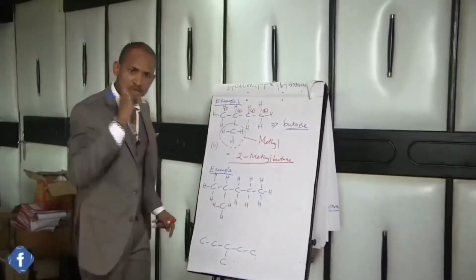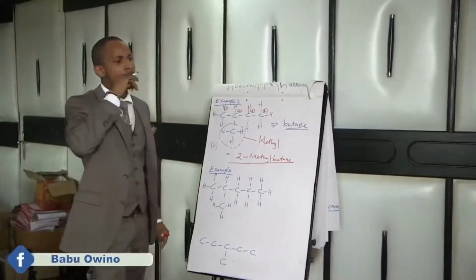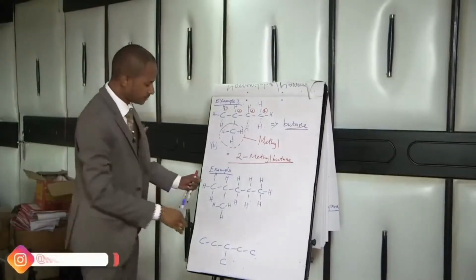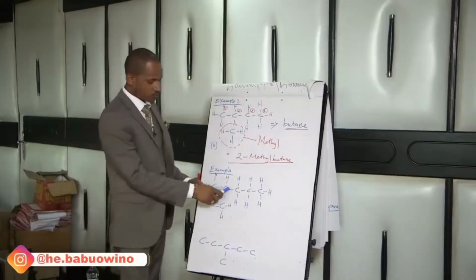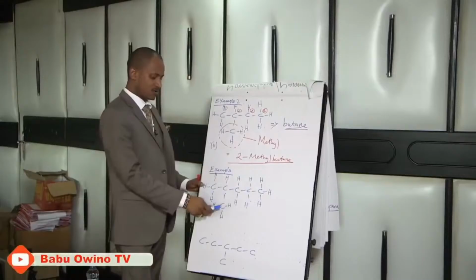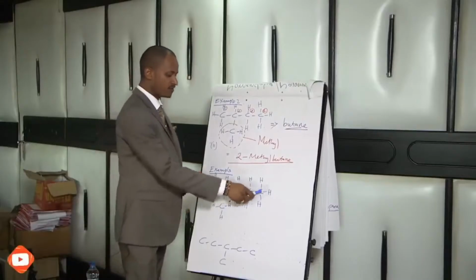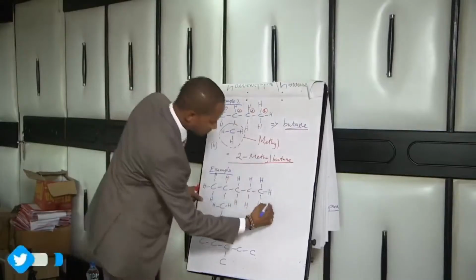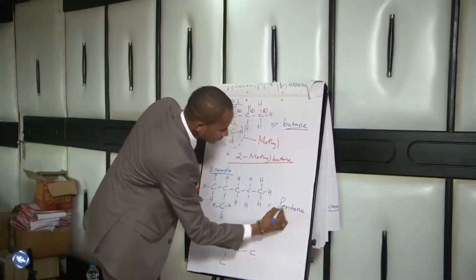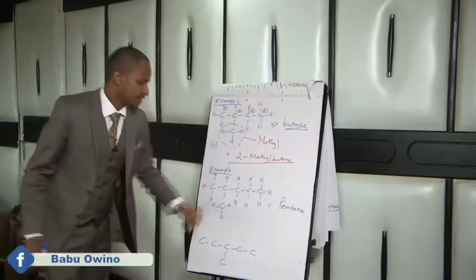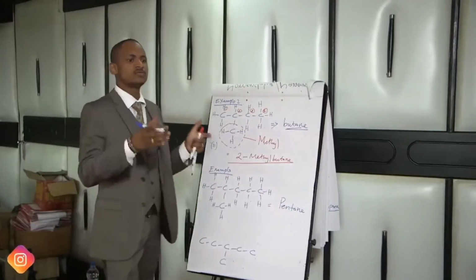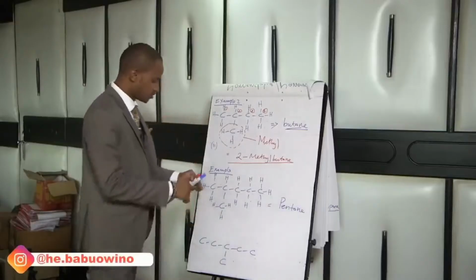identify the longest continuous carbon chain. Identify the longest continuous carbon chain. In our case, 1, 2, 3, 4, 5. So it is 5 carbon atoms that gives it pentane. When it is pentane, we are done with it. Then anything else outside the longest continuous carbon chain is called a branch.